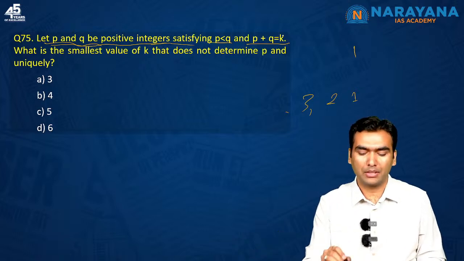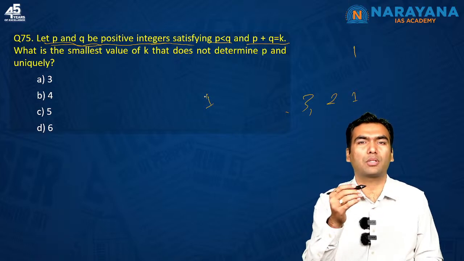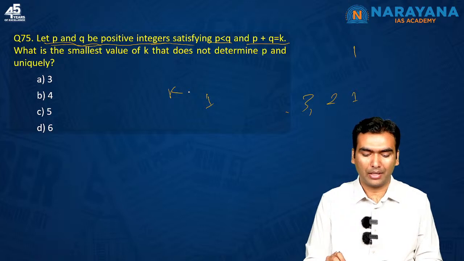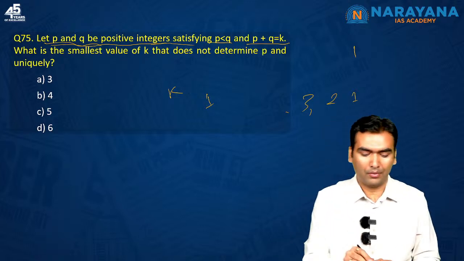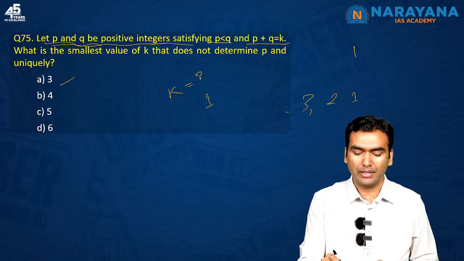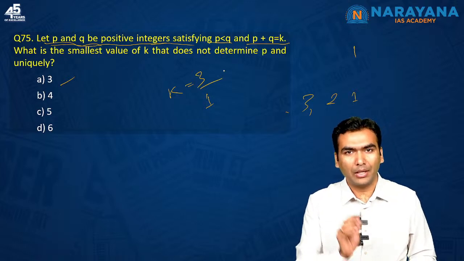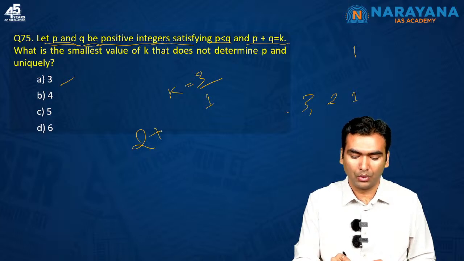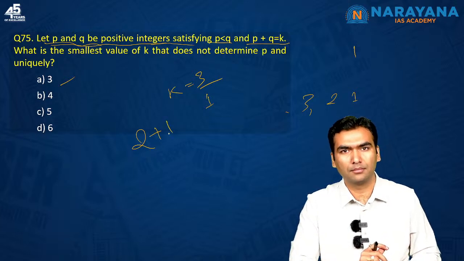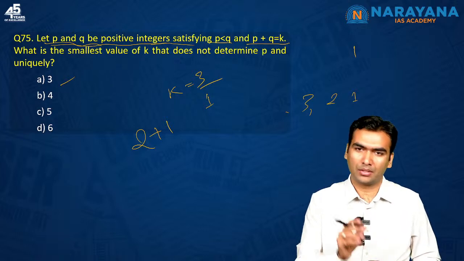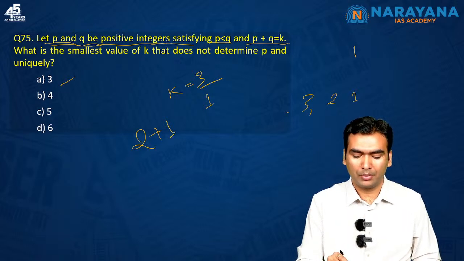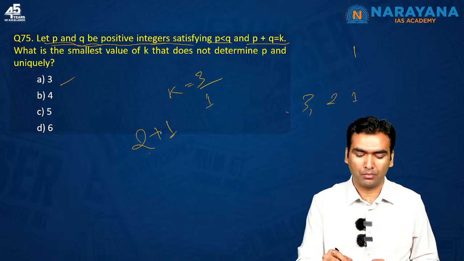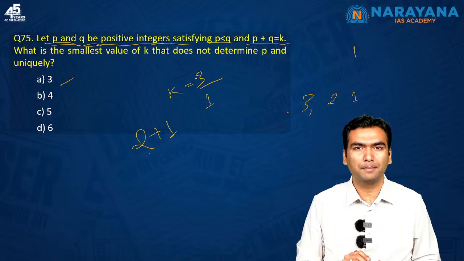Suppose P plus Q is 1, there is no possibility. Why would I take the value of K as 1? I would start from 3. So suppose K is equal to 3. Can you determine P and Q? Yes, there is only one possibility, that P is 2 and Q is 1, because Q cannot be smaller than 1. If Q is 1, P cannot be smaller than 2. P is 2, P plus Q is 3, there is no other possibility.